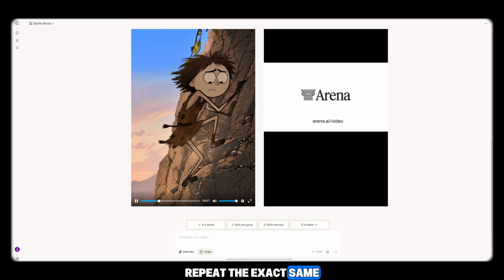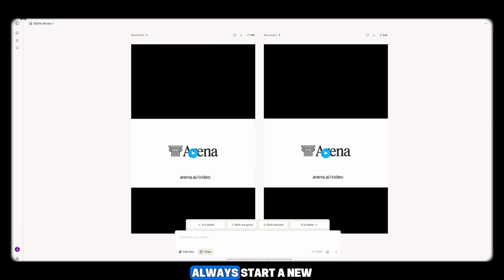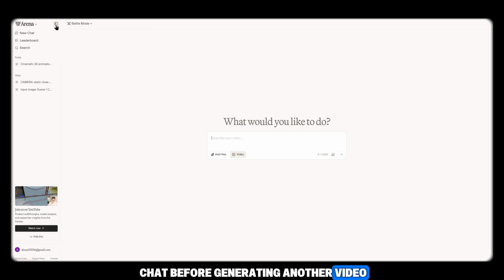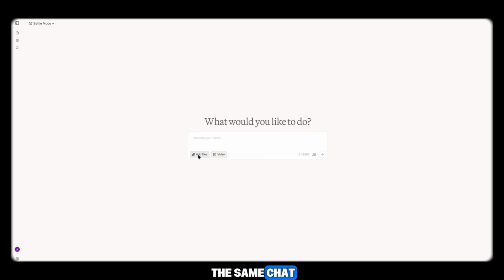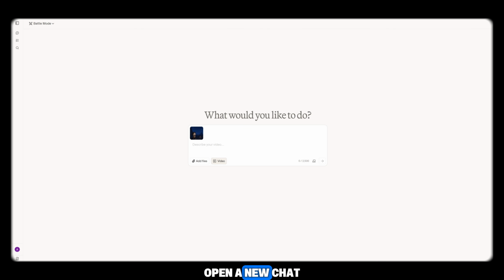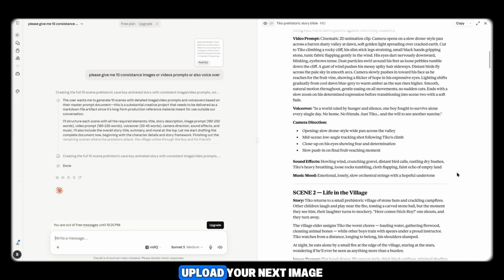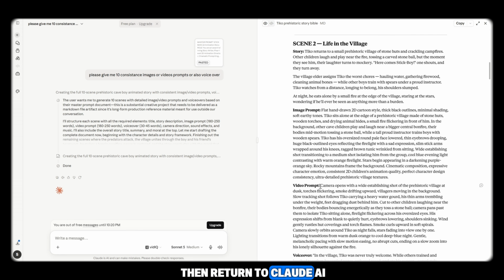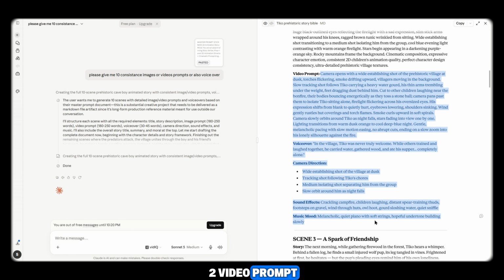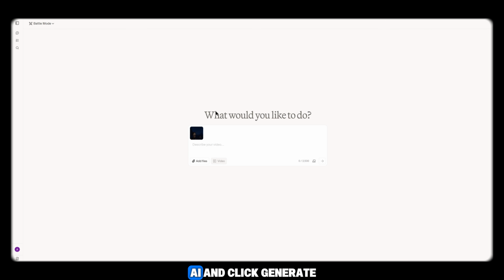I'll repeat the exact same process for the remaining scenes. Always start a new chat before generating another video. If you continue using the same chat, Arena AI may return an error. Open a new chat, click Add a file, upload your next image, then return to Claude AI and copy the Scene 2 video prompt. Paste it into Arena AI and click Generate.